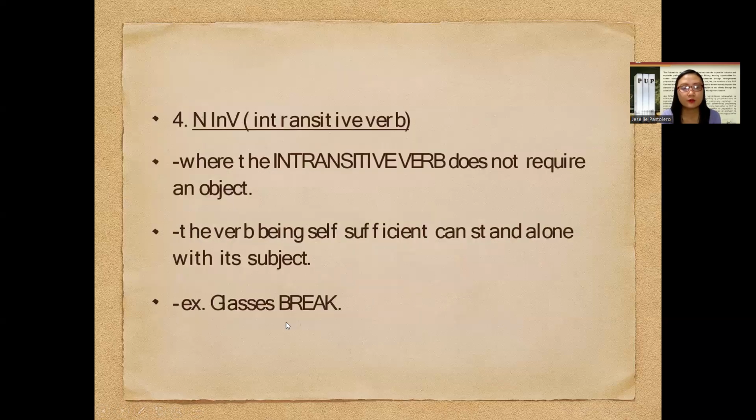Next, number 4, we have the presentation of noun plus intransitive verb or NIV, where the intransitive verb does not require an object. The verb being self-sufficient can stand alone with its subject. Just like, for example, glasses break. So in this example sentence, one need not really add anything more if the person feels that the description is already enough. Glasses break.